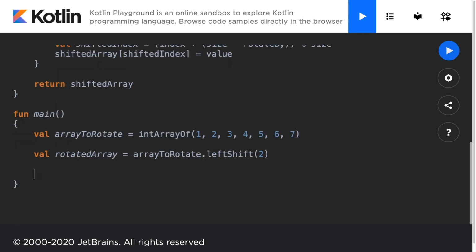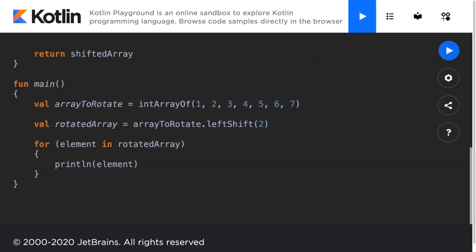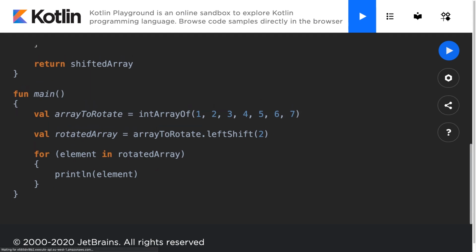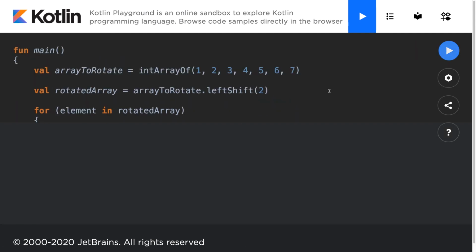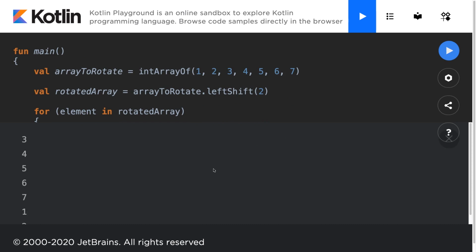Now we have to print out all of the values of the rotated array. So we'll make a for loop. We'll say for element in rotated array, we will print the elements. And just like that, we have the testing functionality we need. So let's go ahead and hit run, and we'll see printed in the console 3, 4, 5, 6, 7, 1, 2. This means that we successfully left shifted the array because the first value being printed is now 3, and 1 and 2 have been left shifted to the end of the array.